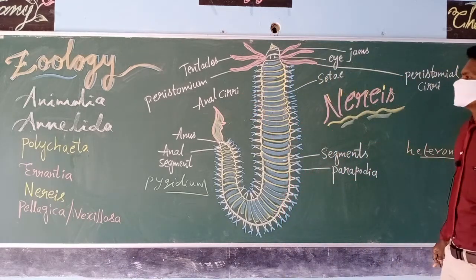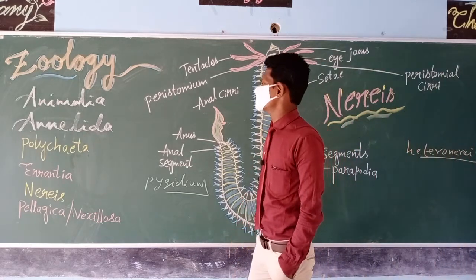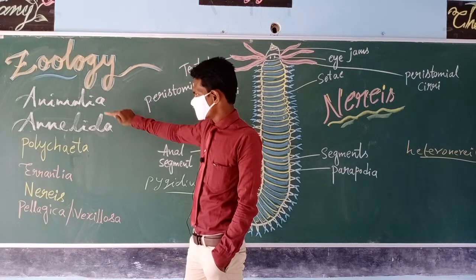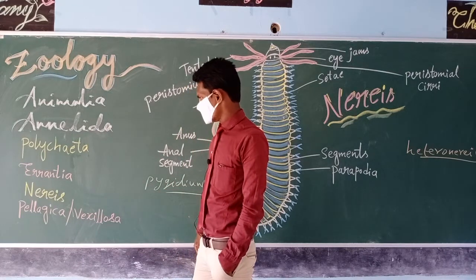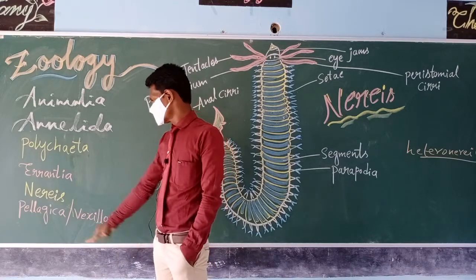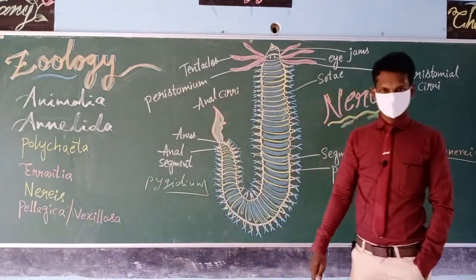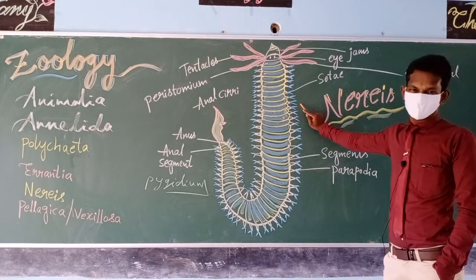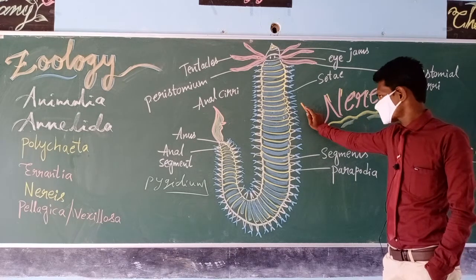First of all, we will go through the systematic position, or the classification or hierarchy level, of Nereis. Kingdom Animalia, Phylum Annelida, Class Polychaeta, Order Errantia, Genus Nereis, Species pelagica or vexillosa. So the scientific name of our host is Nereis pelagica.